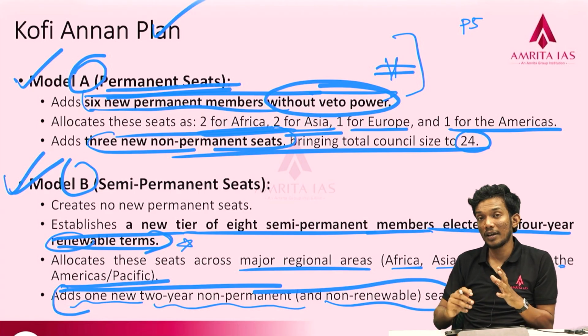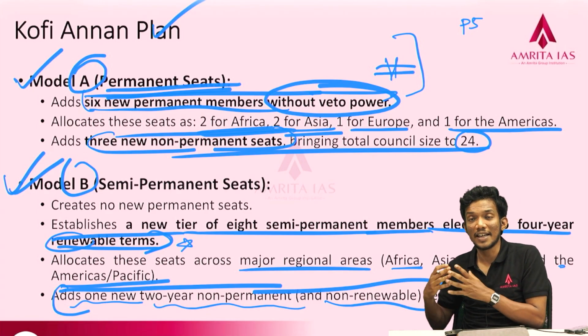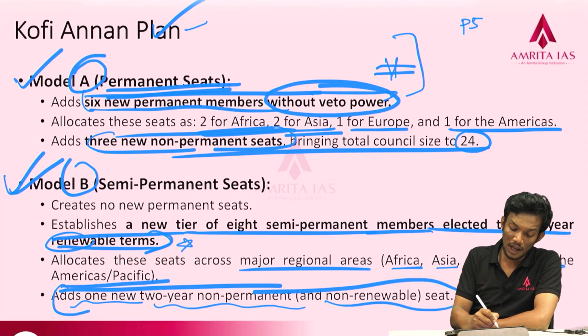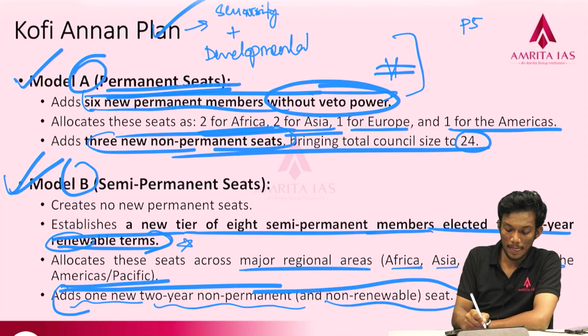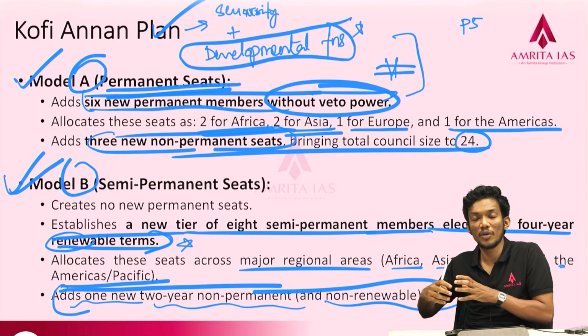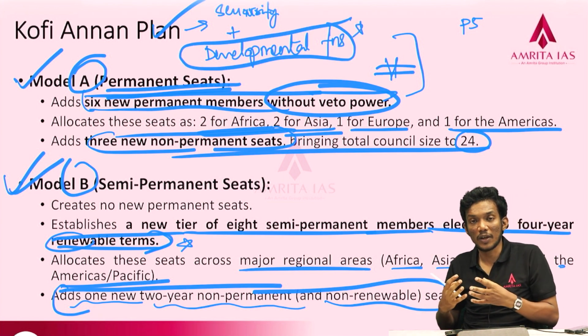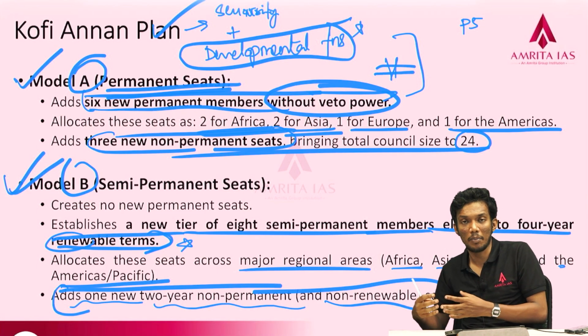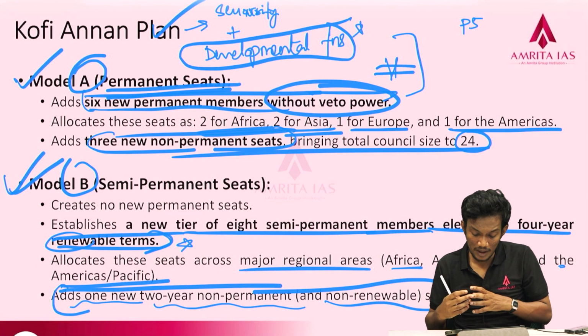So Kofi Annan has not only suggested a change in the allocation or representation in the UNSC. He has also suggested that the UNSC should move beyond its security-related functions alone, adding certain developmental functions also. We need to widen the concept of security to a broader concept of human security involving developmental aspects. This is something that we can look for.